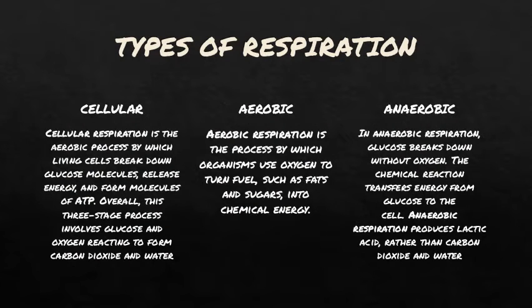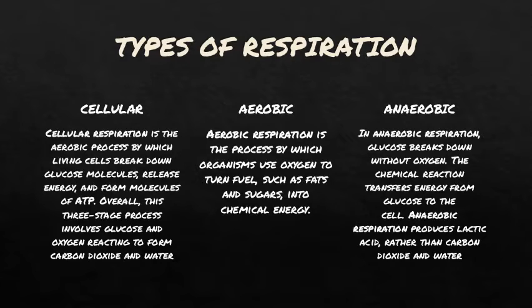Now we are going to see the types of respiration. Now there are three types of respiration. As you see here, cellular, aerobic and anaerobic. Now what is cellular respiration? Let's see the definition. Cellular respiration is the aerobic process by which living cells break down glucose molecules, release energy and form molecules of ATP.